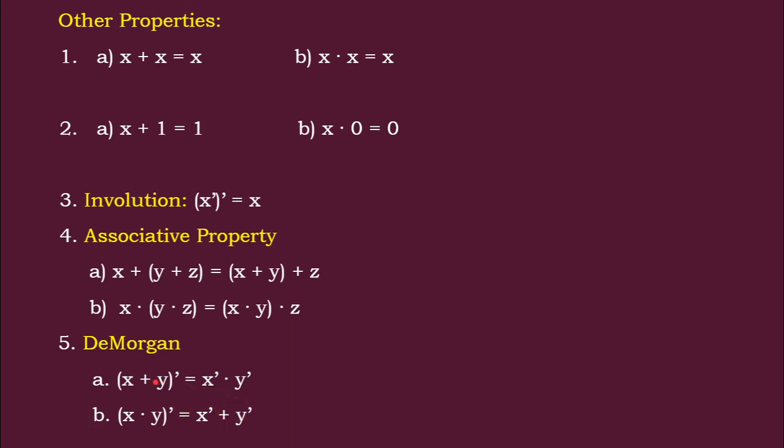Here we can see, when you complement the value, the plus symbol is changed into the multiplication symbol. When you are multiplying values and applying the complement, it is applied to both the values individually and the dot is changed into plus. So plus is changed into dot and x plus y becomes x bar into y bar. The same way, dot becomes plus and the value becomes x bar plus y bar. This is De Morgan's law, which is applicable for many of the simplifications of Boolean algebra.